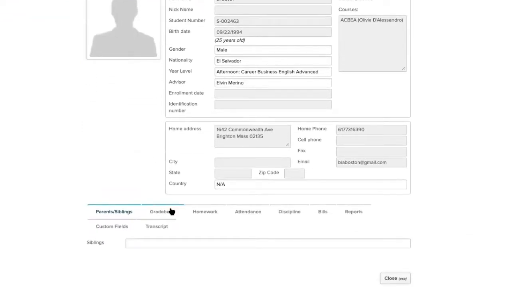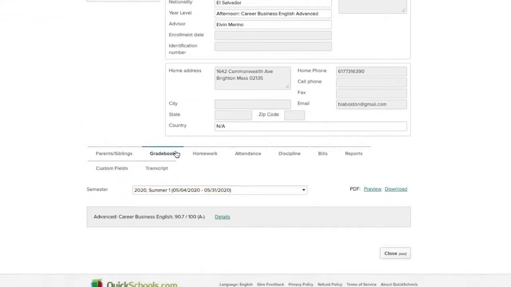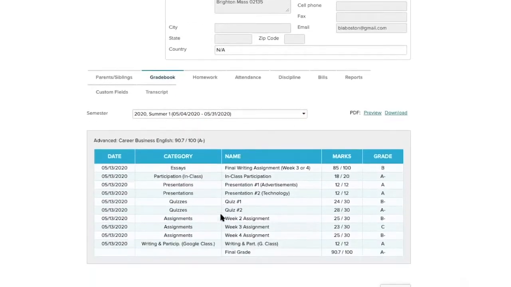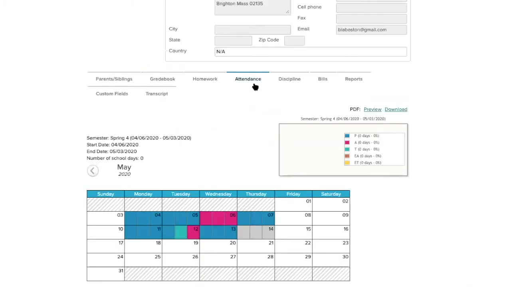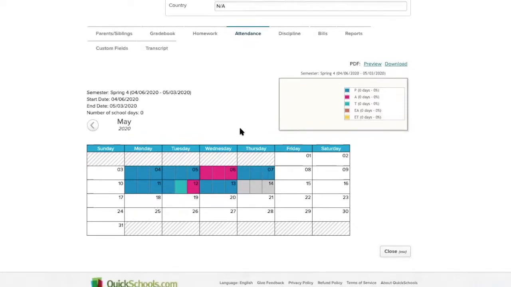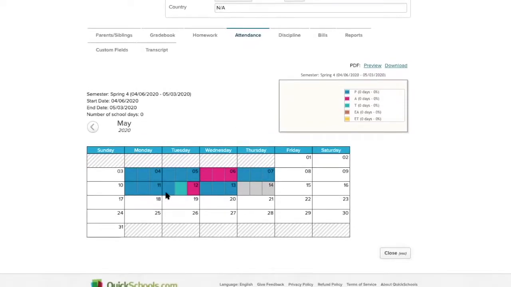Student Gradebook. You can see your current and past grades by clicking on the Gradebook tab. You can likewise see your attendance by clicking on the Attendance tab. Please remember that the blue means present in class, the light green or light blue means tardy, and the pink or red means absent.